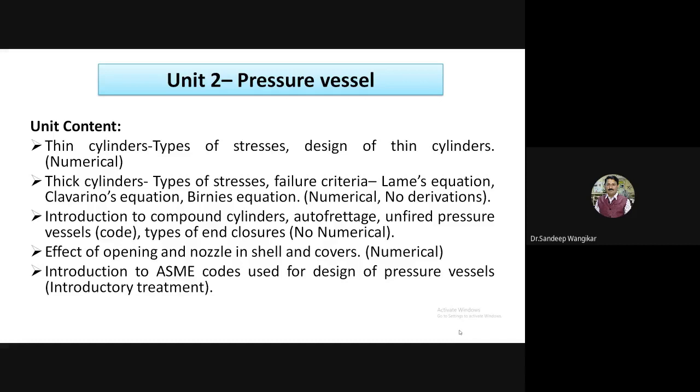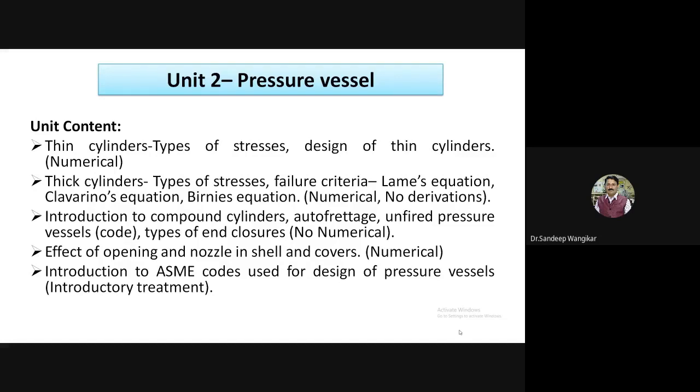Effect of opening and nozzle in shell and covers, numerical treatment will be there based on this. And very important last part is the introduction to ASME, American Society of Mechanical Engineers codes used for design of pressure vessels. So this is very important in industry when a pressure vessel is designed. So based on the application, different codes are used. For example, if industry is designing, fabricating a boiler, then the IBR, Indian Boiler Regulation Act, that code is used for it. Then for any pressure vessel, anyone can go for ASME section 8 division 1.